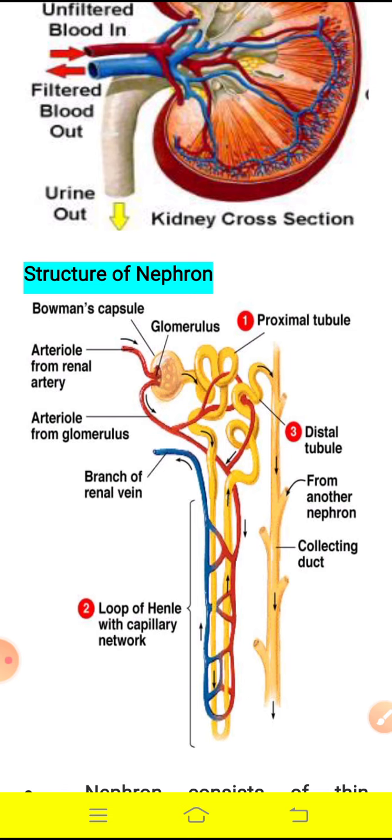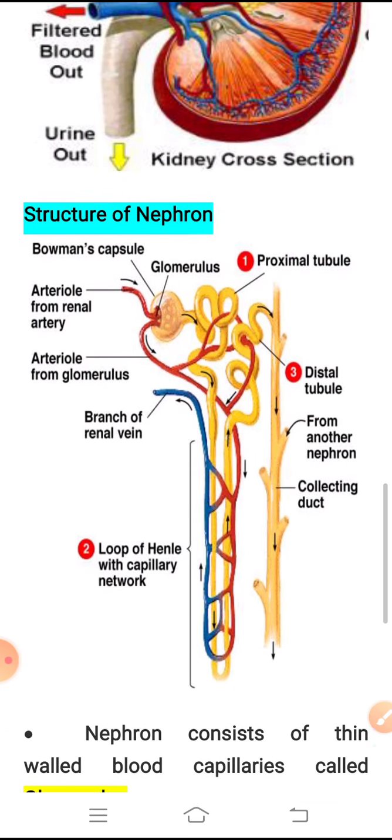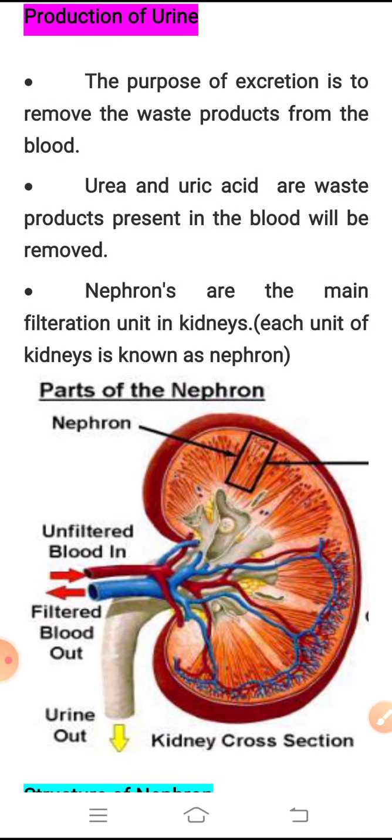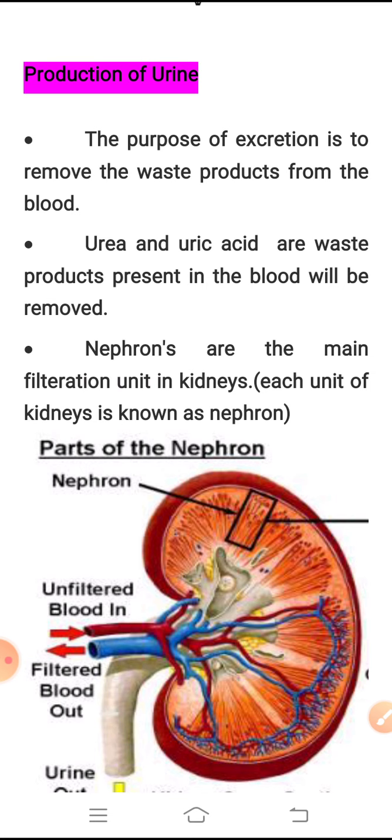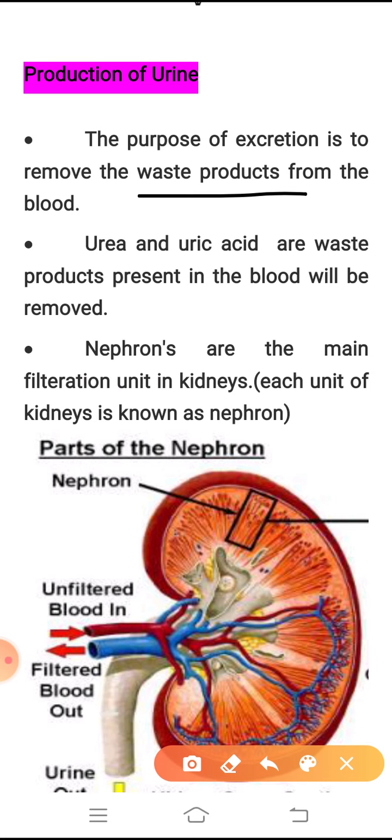Okay, hope you all have understood very clearly how the formation of urine takes place. Once again, I would like to quickly recall whatever you have learnt in this session. I have told you how the production of urine takes place. What is its purpose? It is to remove the waste products, which may be urea or uric acid. They are present in the blood, and that has to be removed out of the body.